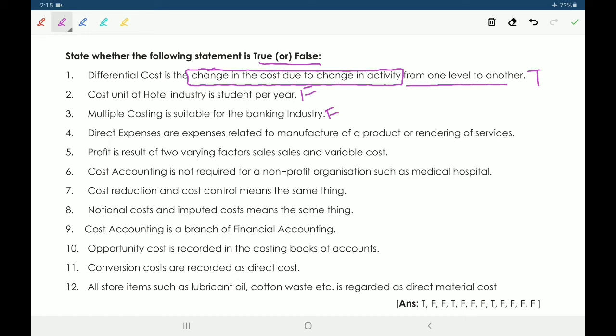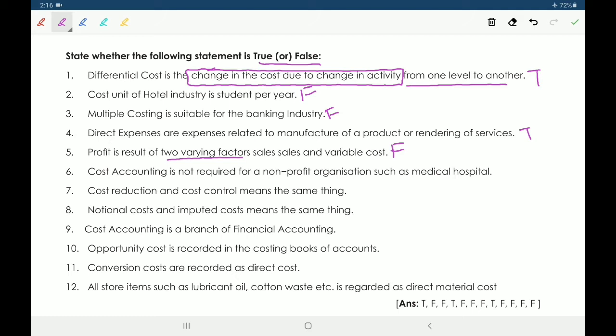Next, fourth one, direct expenses are expenses related to manufacture of a product or rendering of services. Yes, it's a true statement because direct expenses are exclusively related to manufacture of product or rendering services. Next, fifth one, profit is a result of two varying factors, sales and variable cost. It's a false statement. So it's not correct.